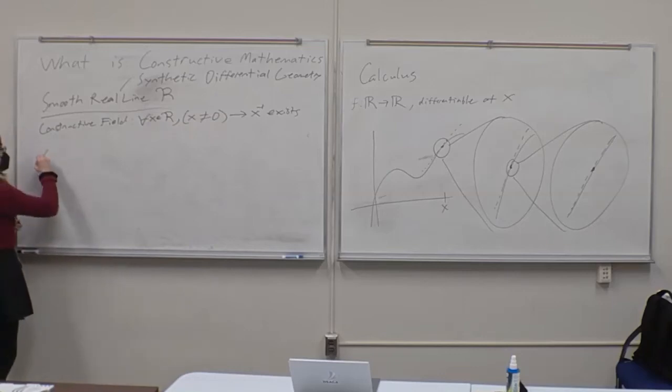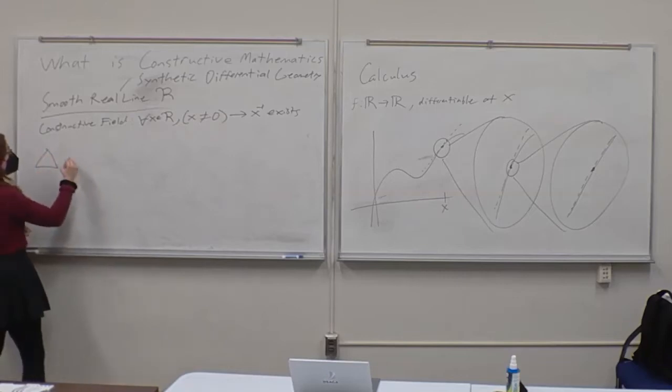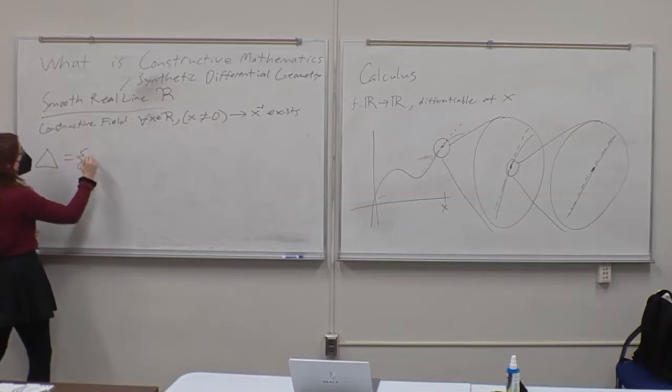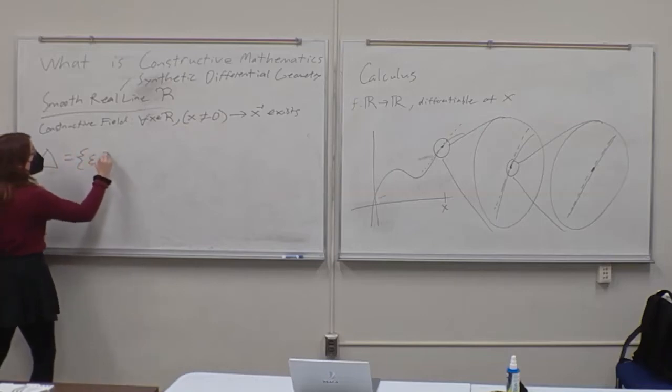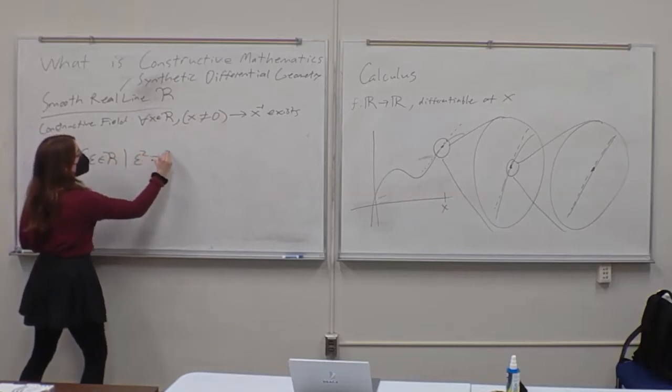So the next key fact about the smooth real line is that there's an infinitesimal space now that's defined as every epsilon in the smooth real line such that epsilon squared is equal to 0.